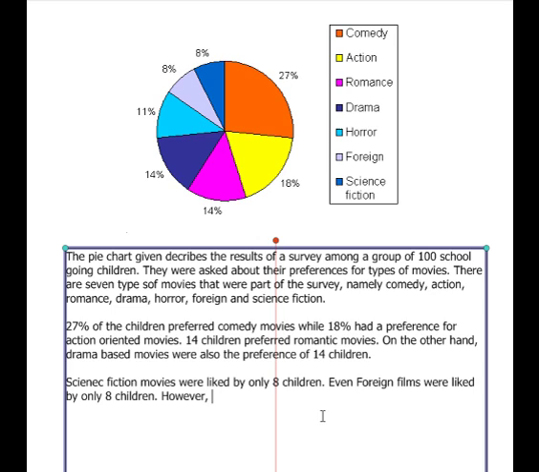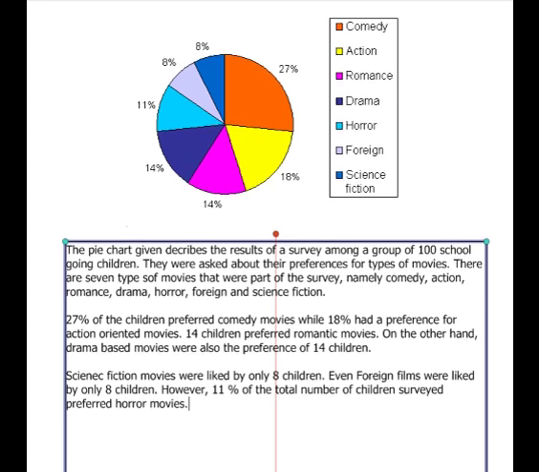However, 11% of the total number of children surveyed preferred horror movies. So this is the total information, and that ends the body of the paragraph.